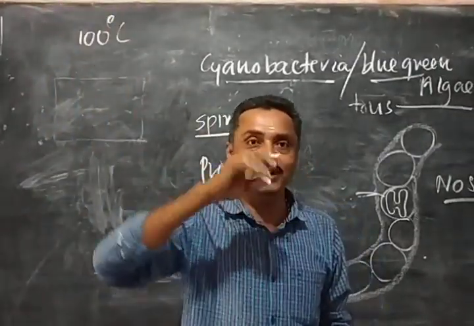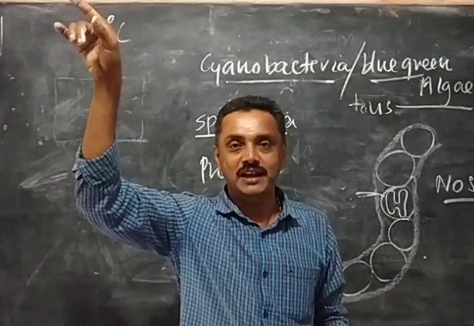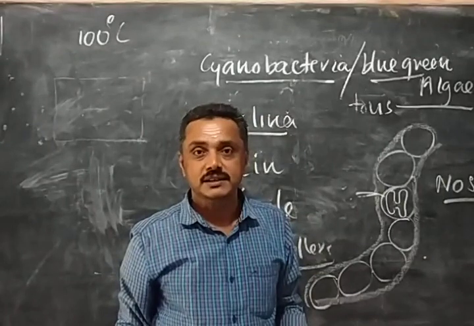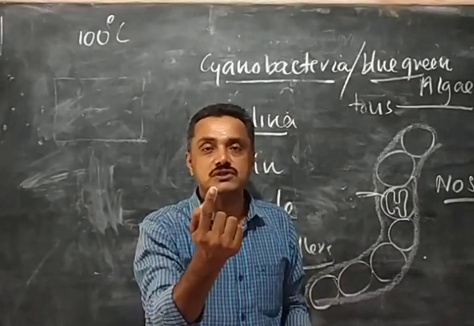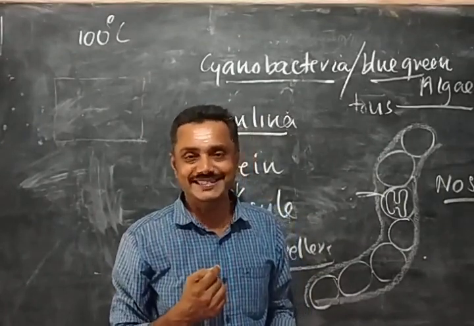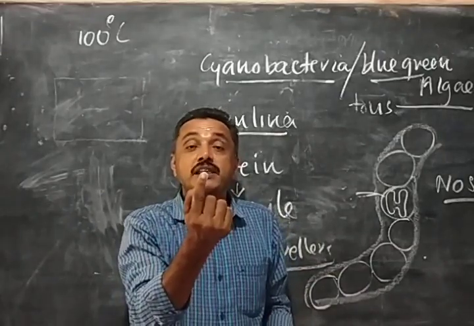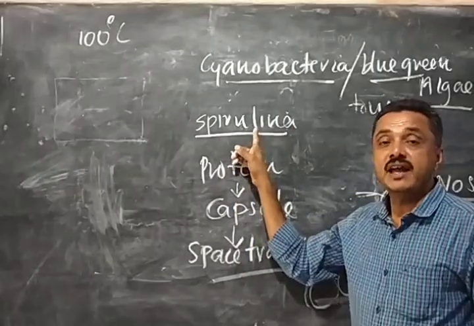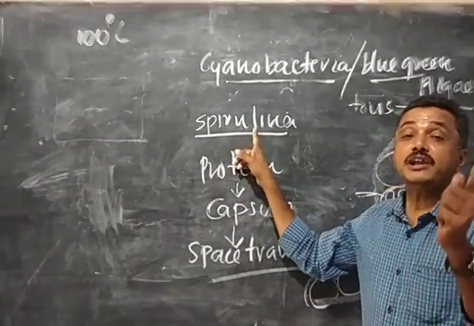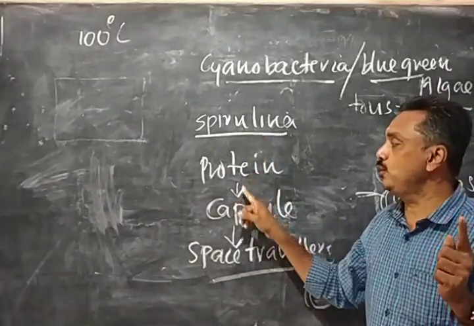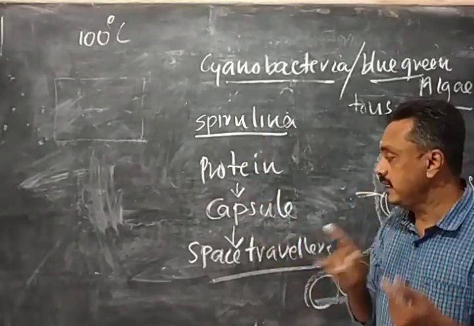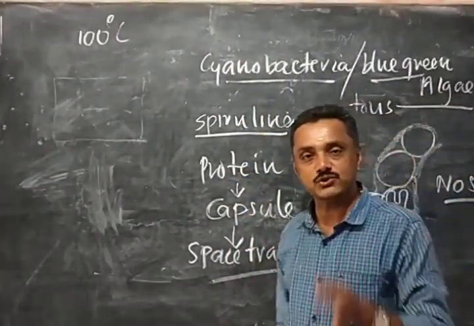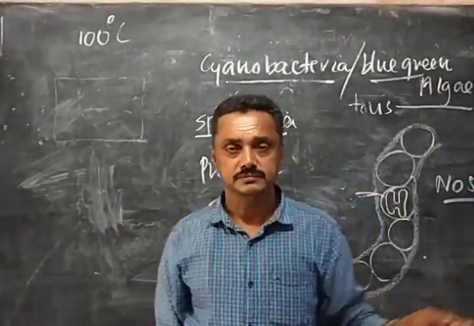We cannot take food material to space for 6 months or so. So when we are traveling in space for experimental purposes, we take capsules for eating. That is very easy. The capsules contain a large amount of protein, made from spirulina, a cyanobacteria. They are eaten by space travelers. So cyanobacteria are very important.